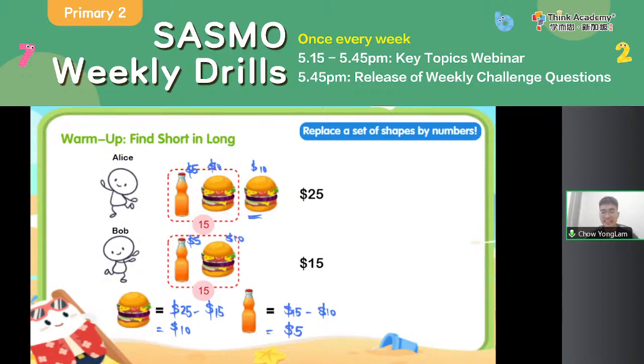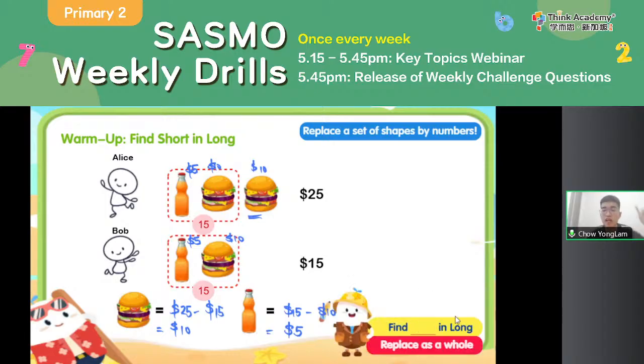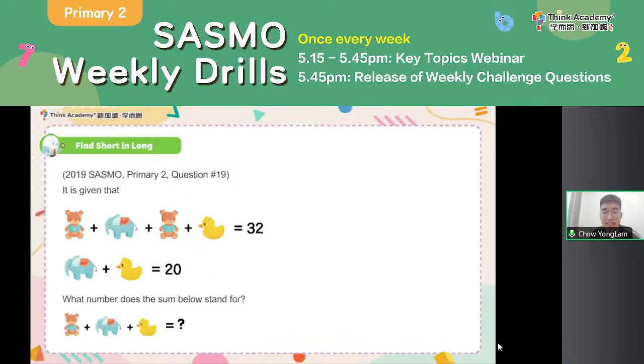So this technique is what we call find short and long. In a very long equation with a lot of shapes, can you perhaps find some specific sets of items that we already know the value for? For example, we already know 1 bottle of juice and 1 burger is $15 altogether. So whenever we see one burger and 1 juice, we can just replace it with $15. And then with that, the remaining things, we can use it to find the value of each of the remaining items. So that is find short and long, so that we can replace a set of shapes by its numbers.